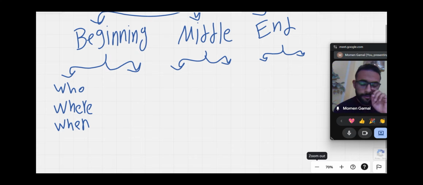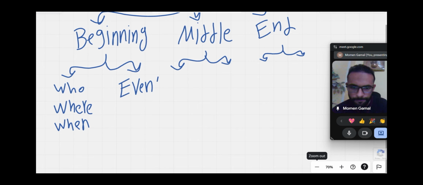And the second paragraph, you should write here the event that leads to the climax. Again, the event that leads to the climax. So here we don't write the climax. We write the event that leads to the climax.